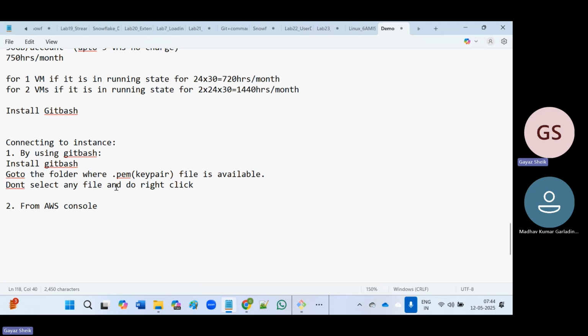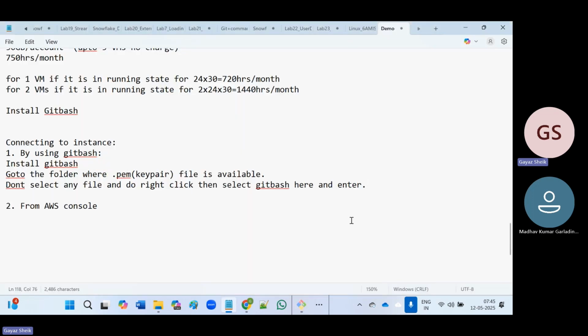Don't select any file and do right click, then select git bash here and enter. Once you enter, you will get this window. On this window, we have to paste our link.